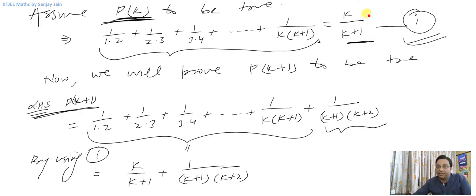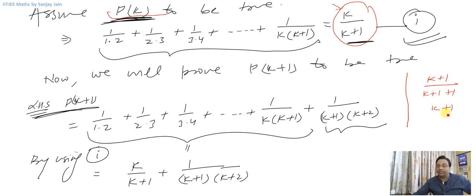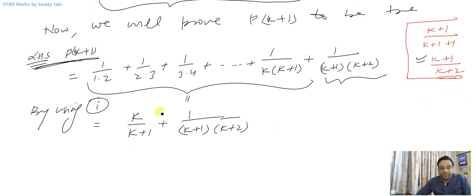This was the right hand side of p of k. So what I require on the right hand side of p of k plus 1 to say that p of k plus 1 is also true, I'll replace k with k plus 1 everywhere. So k plus 1 plus 1. So on the right hand side, if I have got k plus 1 by k plus 2, then I'll say that p of k plus 1 is true, right? So this should always be there in your mind while solving the PMI questions. That will make your life very easy.